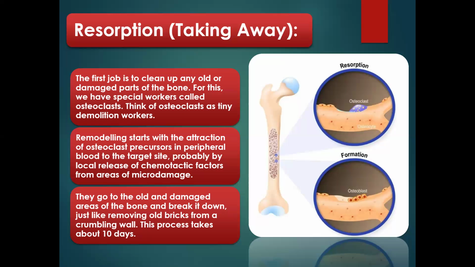They will move to that area, and that's chemotactic movement. So the osteoclasts go to that damaged old bone area and break it down, just like removing old bricks from a crumbling wall. This process takes about 10 days to remove the damaged bone cells and old bone.